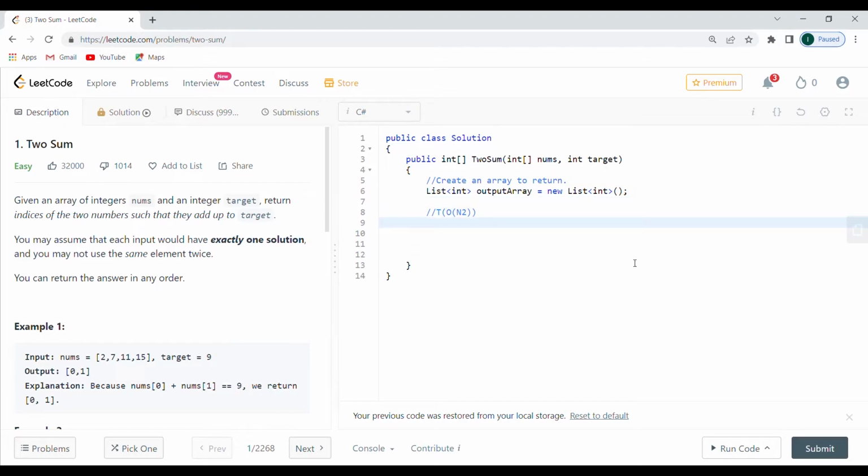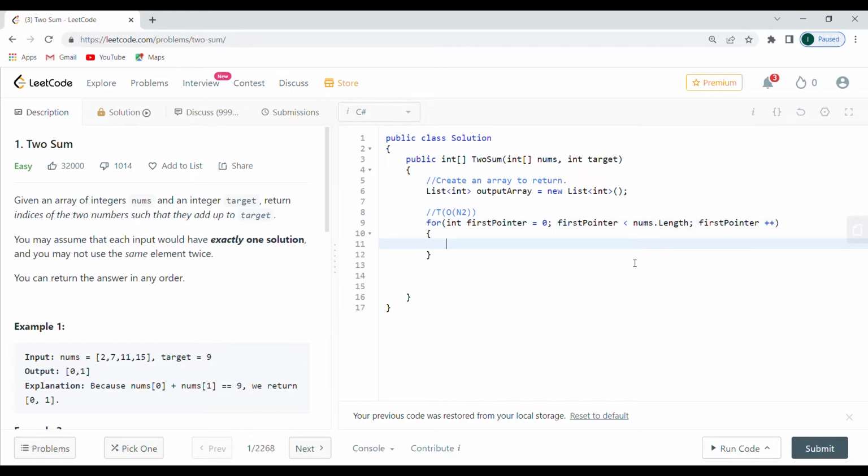And what I need to do now is go and do the first loop that I was talking about. So in order for me to do the first pointer, I can say for, and I'm going to say first pointer here is going to be 0. First pointer is going to be less than nums dot length. I'm not entirely sure if this is what I want, but let's check it out. And the first pointer is going to go forward, right?